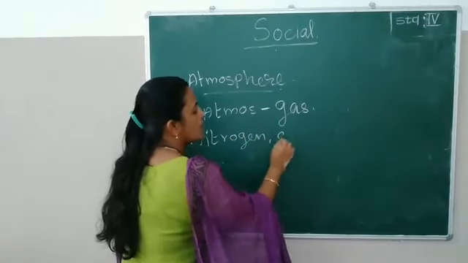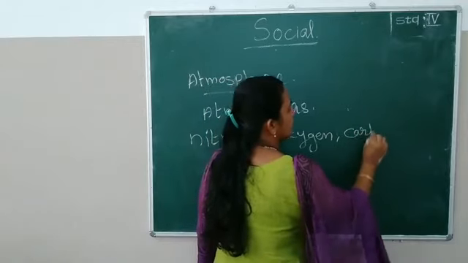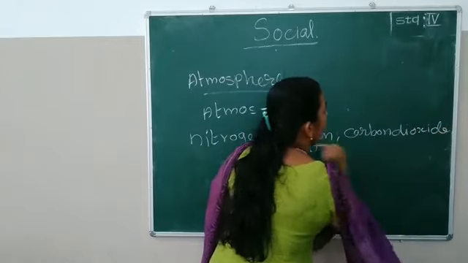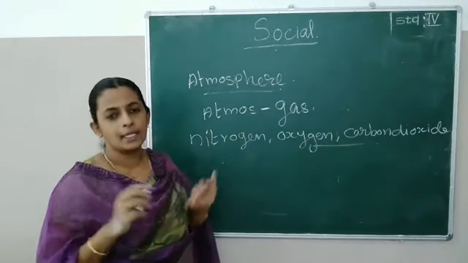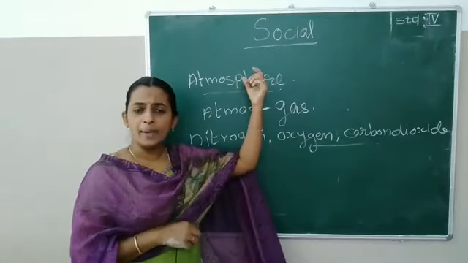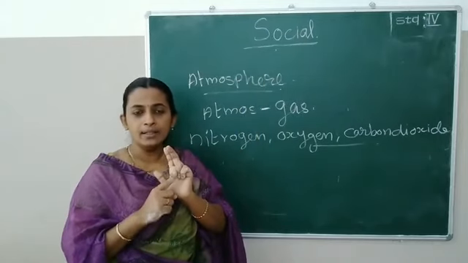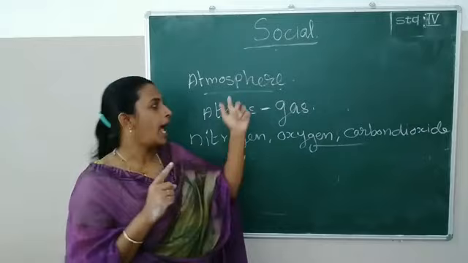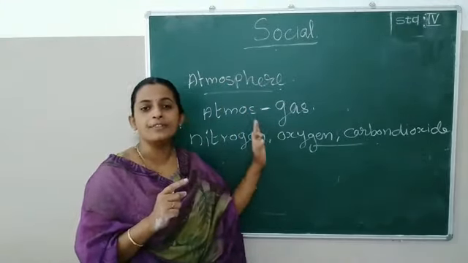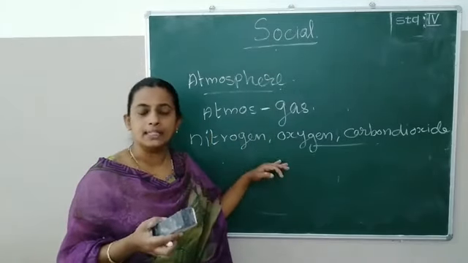Nitrogen, oxygen and carbon dioxide. These are the three main gases in our atmosphere. Clear? So, how many domains did we study? Lithosphere, hydrosphere and atmosphere. So, these are the three main domains of Earth.